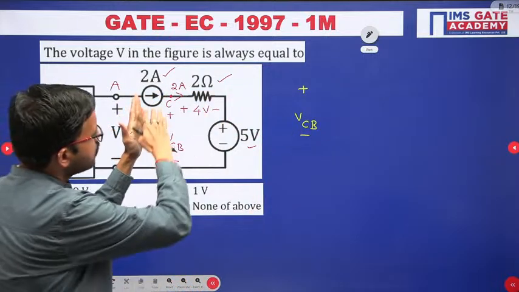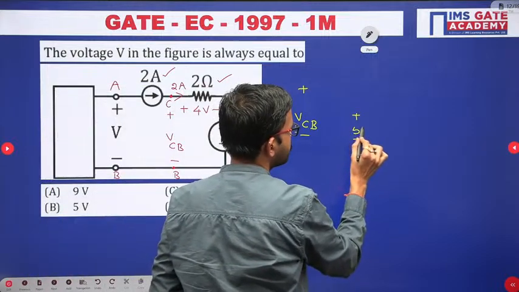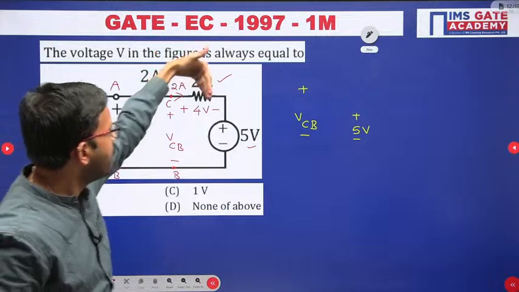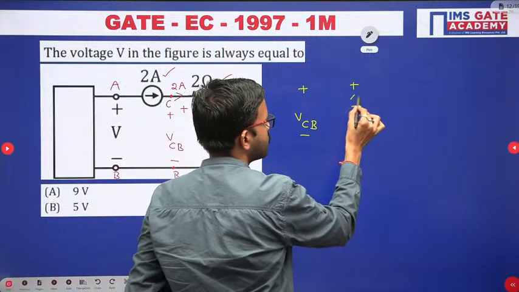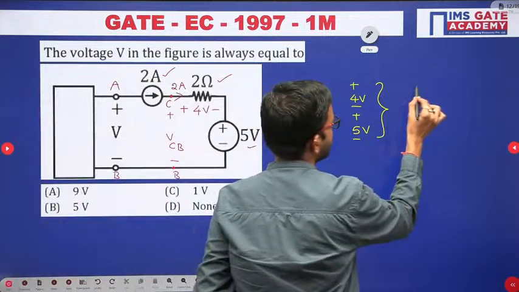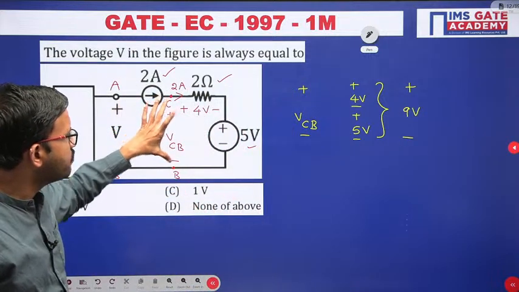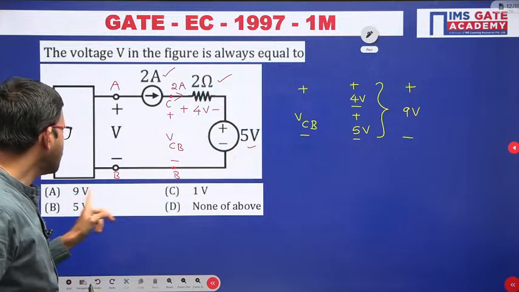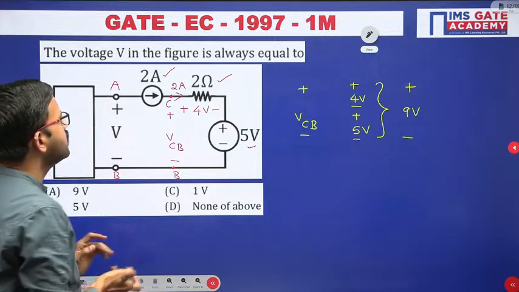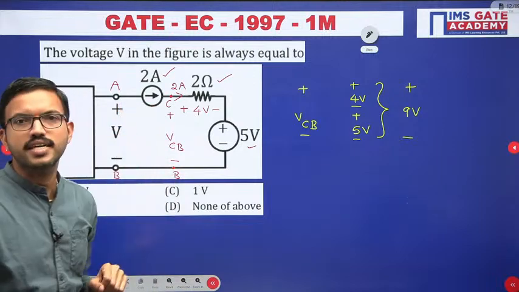Now on the other side, let us consider plus minus 5 volts, and the 4 volt you have horizontally, let us keep it as a vertical element, then the polarities you get are plus minus 4 volt. Since these polarities are the same, we can perform addition, plus minus 9 volts. So if they had asked the voltage across C and B, then 9 volts is correct. That 9 volt is there in option A, but they are asking with respect to A and B. Now tell me, do we know the information regarding the voltage across the current source?